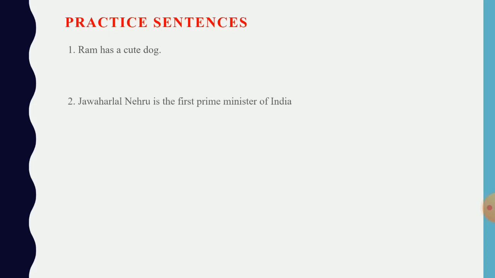The second sentence is Jawaharlal Nehru is the first Prime Minister of India. And the third sentence is iron has more uses. And the fourth sentence is honesty is the best policy. And the fifth sentence is a committee of 5 was appointed. All you have to do is identify the nouns and the kinds of nouns.